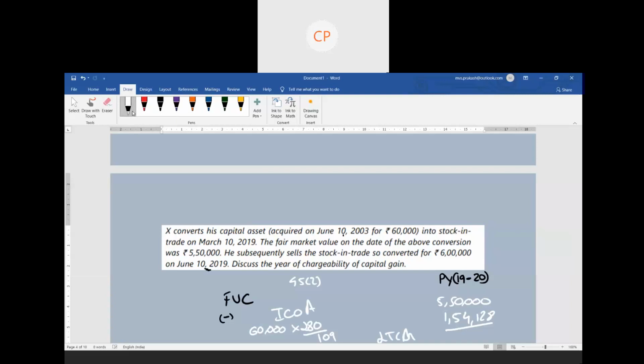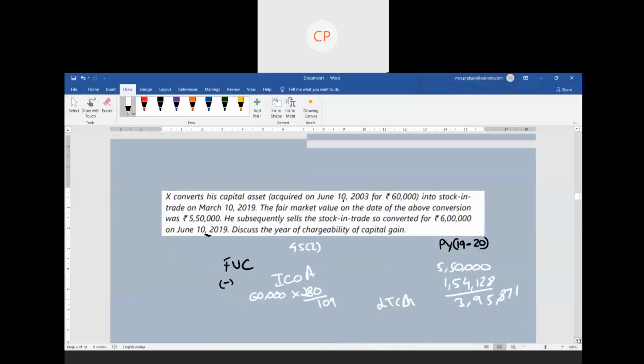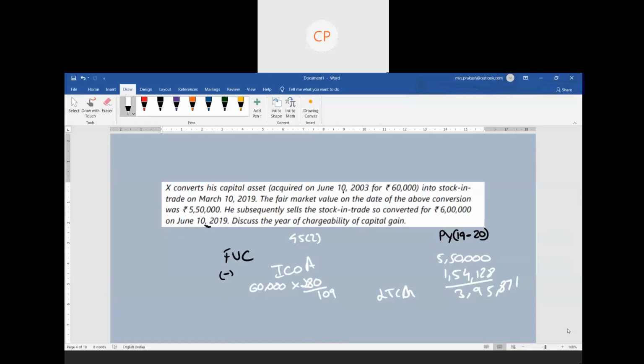5,50,000 minus this will give you a capital gain of 3,95,871. So that's nothing but the long term capital gain which is supposed to be taxable. So that's it. That's the summary of your section 45 subsection 2. I hope this is clear. Okay, so that's what is section 45 subsection 2.